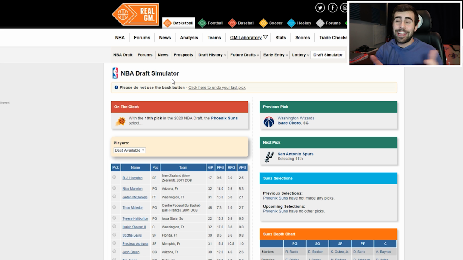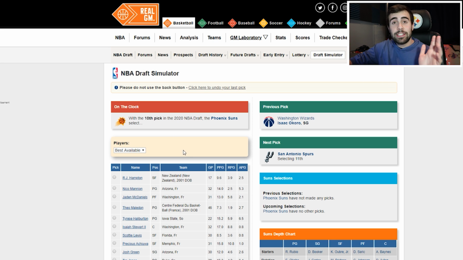Solid perimeter defender. I don't know his offensive... His offense might be limited in the NBA. We'll see. But if he can become a 3-and-D guy, I think the Wizards would love that. Possibly they're starting small forward. Keep Hachimura at the 4. And then at the 5, they'll figure it out. And then I'm sure, like the Hornets, they would probably love to get a Kungwu or a Wiseman in this draft.